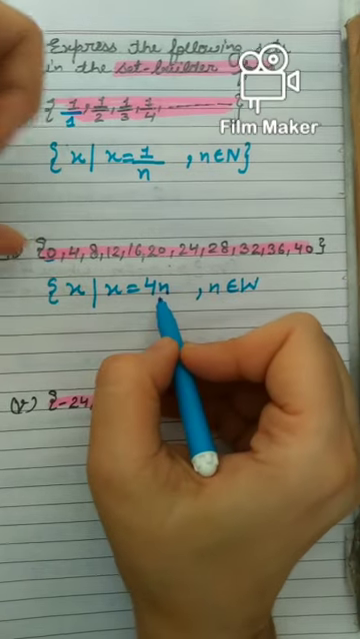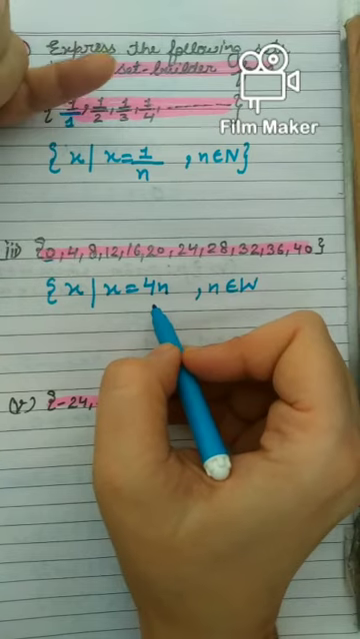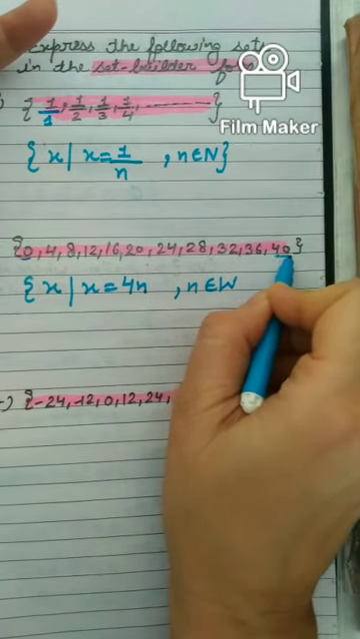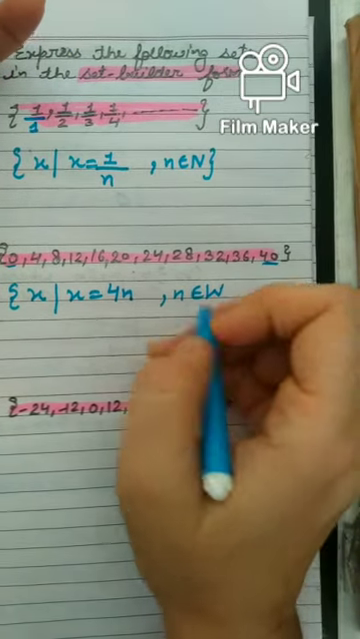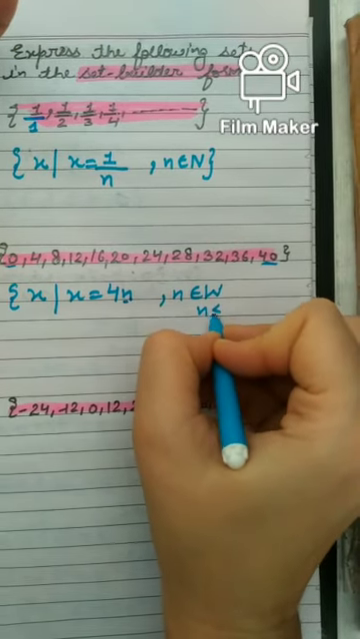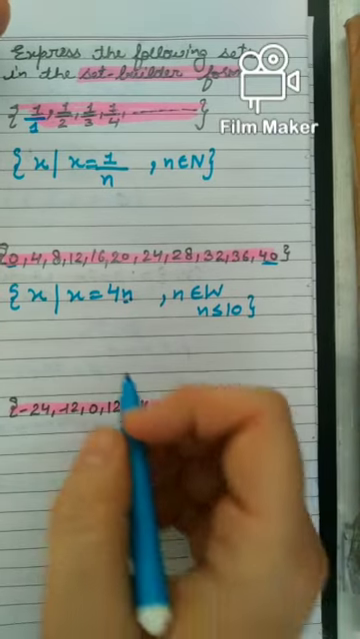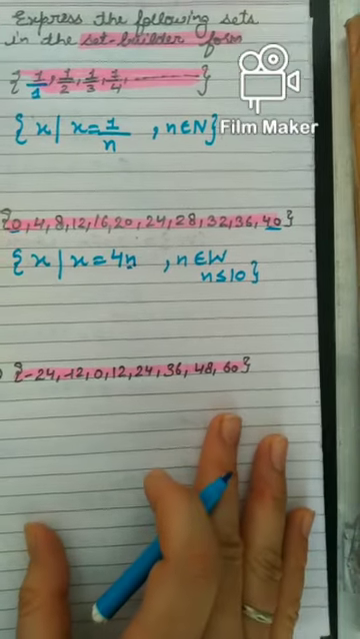So 4 into 0 is 0, 4 into 1 is 4, 4 into 2 is 8 and so on. But it is going till 40 only. Okay, so I will write, because 4 10s are 40, n is less than or equal to 10. Means till 10 I have to take. Okay, so this is the set builder form of this.